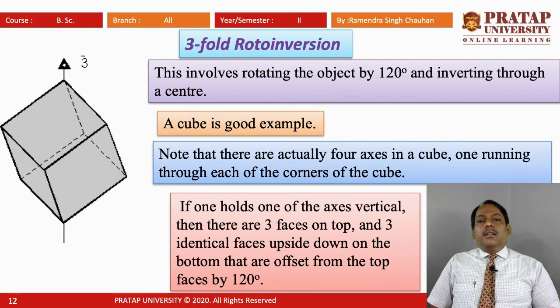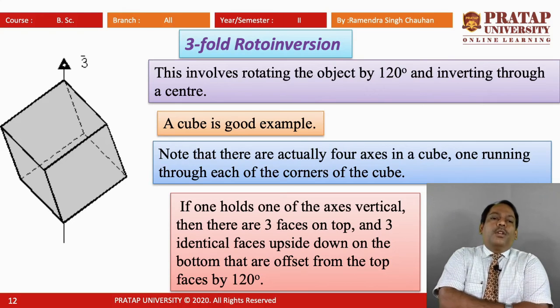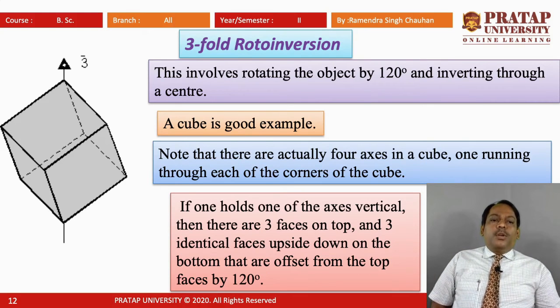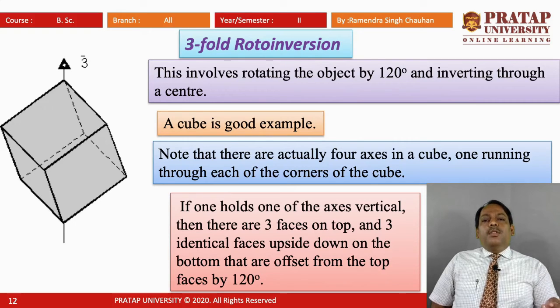And if we have two axes or two mirror planes while rotating by 180 degrees, then it is two-fold. If we have rotation of 120 degrees, then that gives the three-fold roto-inversion axis. So in simplest terms, rotation of the object by 120 degrees and inverting through a center is three-fold roto-inversion.